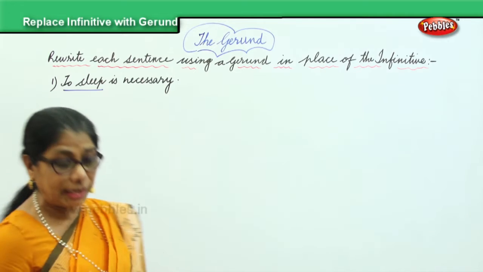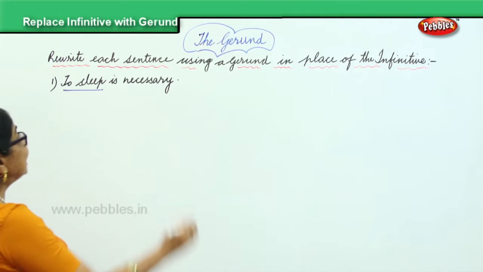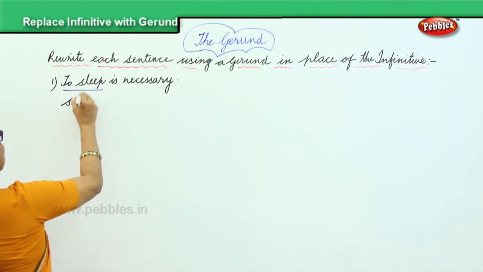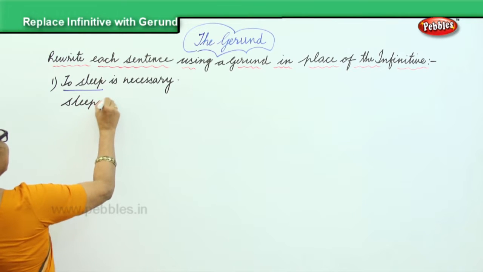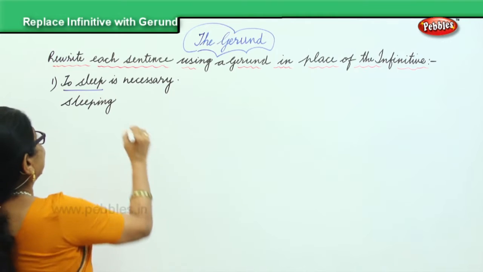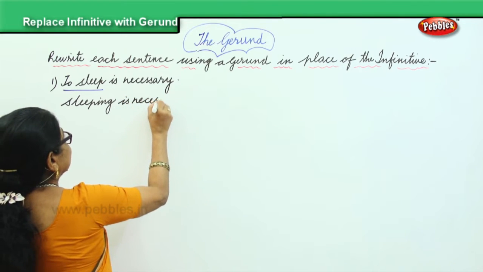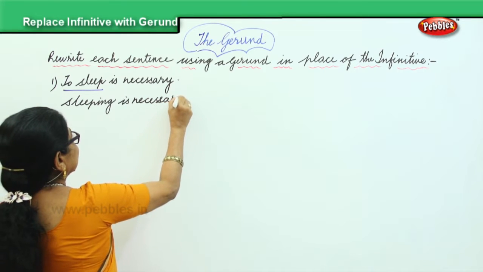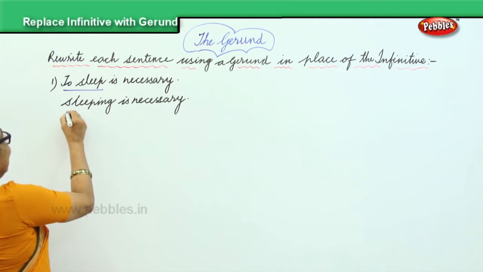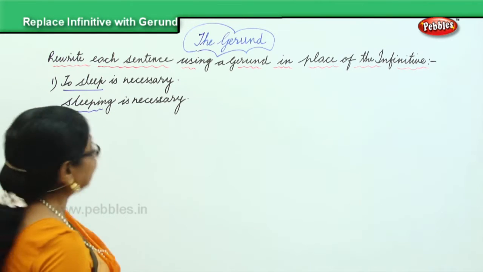Now we are changing that infinitive and putting a gerund. So we'll say sleeping. Sleeping is necessary. Okay? So what did we do? We put, sleeping is necessary. Okay. Next.